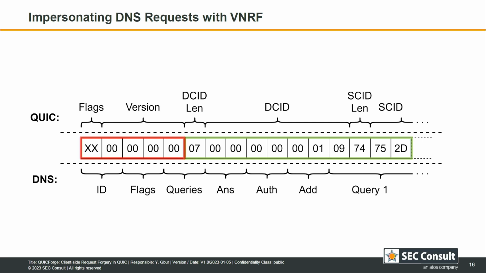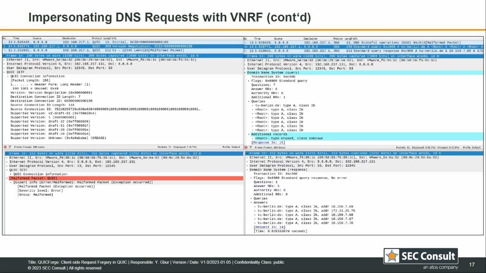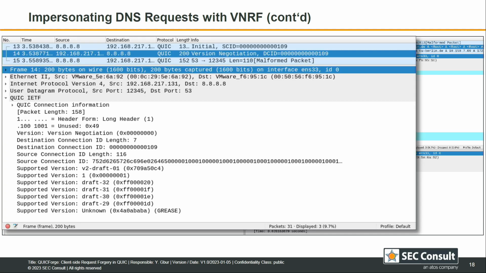And then in the second SCID here, we can set our payload, in this case the host name. And if someone of you is familiar with ASCII, we have 74752D, which results in TU minus, and then of course Berlin. Looking at this in Wireshark in a capture, let me enlarge this on the left. Here we have the QUIC interpretation. So we see there is an initial message where we spoof the source, the IP address of the Google DNS server, 8.8.8.8, and then we also have a wrong version in there, and therefore the server sends this version negotiation packet to the DNS server.